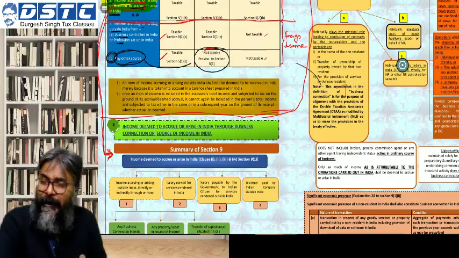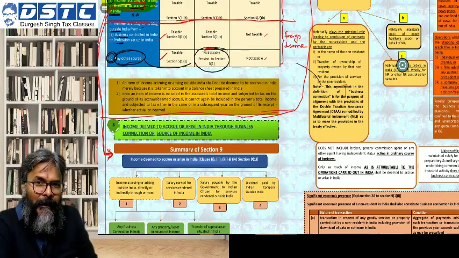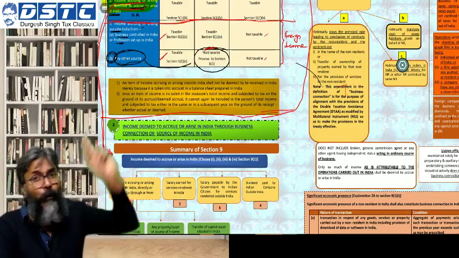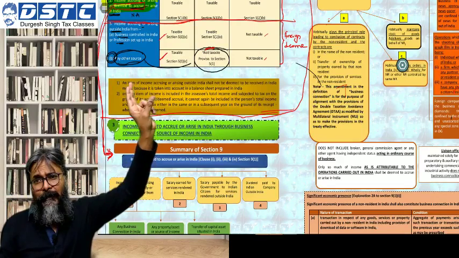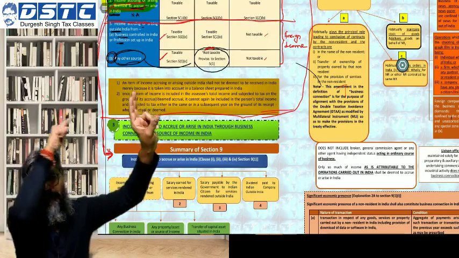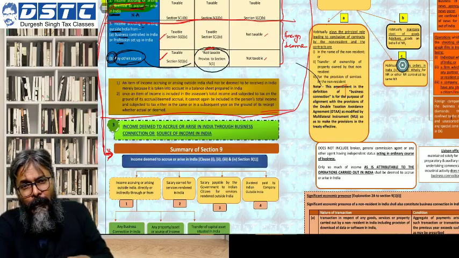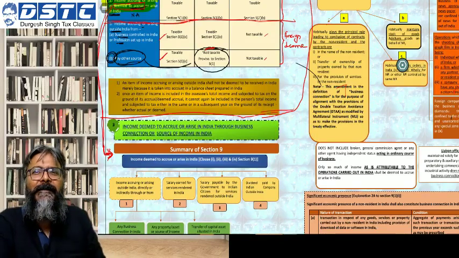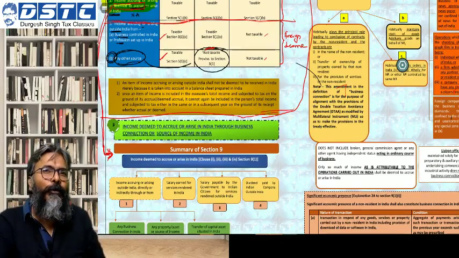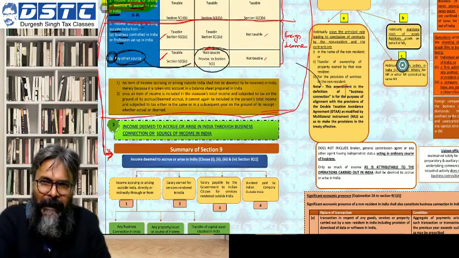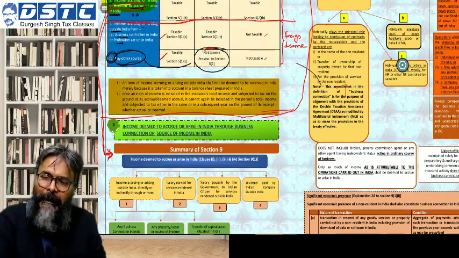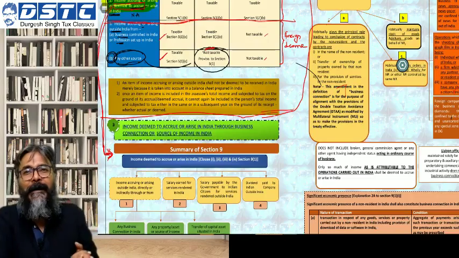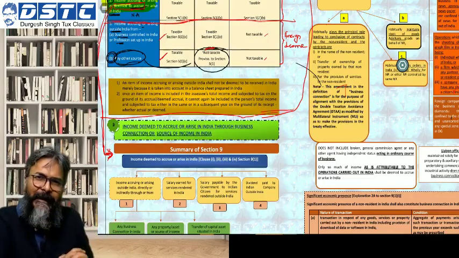Therefore you became non-resident. The house in India was in your name. That house you have given on rent. The question therefore is about that rental income. Now you are a non-resident. The rental income you are telling your tenant to credit directly to your bank account in Singapore. Your tenant is a banker. He works in Citibank. So you told your tenant, look, Mr. Tenant, you are working in Citibank, do one thing, directly credit my rental income to a Citibank account in Singapore. That tenant is doing the needful.